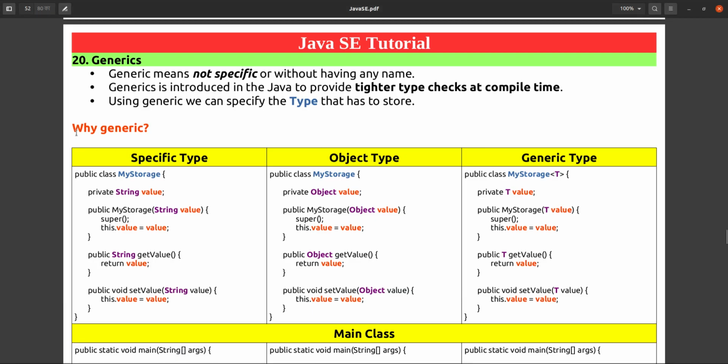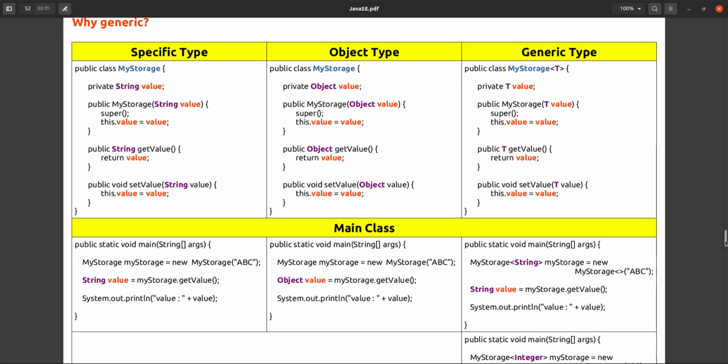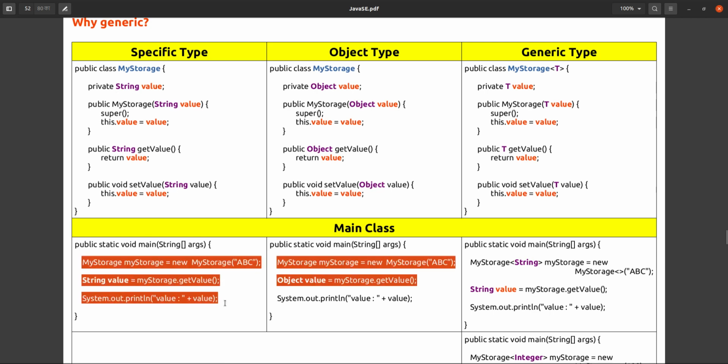Okay, so why generics, why we need generics, we have already seen, and these are the three examples. Suppose for the first one I am using my storage class. This is my storage value, the reference variable type is a string, so it can return only string type.